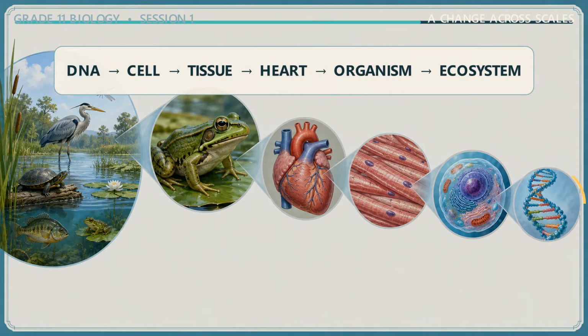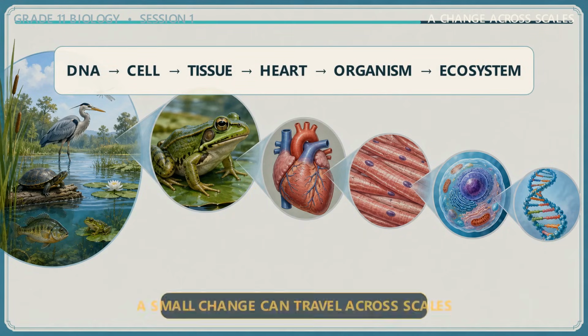Use this visual as a zoom map. DNA, cell, cardiac tissue, heart, frog, and wetland. A change in DNA can alter a protein. That protein may change a cell. Many affected cells can change tissue or heart function. The organism's behavior or survival may then change. If the effect spreads through a population, relationships in the wetland ecosystem can shift too.